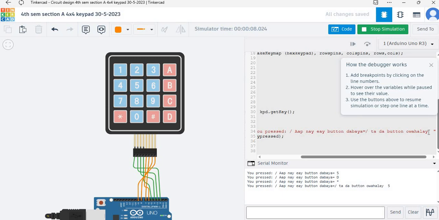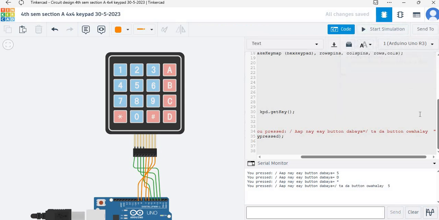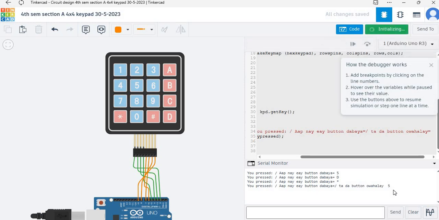Okay, if I press equal over here inside this, let me stop it, and I want to use equal at the end of the message. After simulating it, you will receive, okay, 7. You press slash, you pressed this button, which is equal to 7. Is it clear? Is it understood? So now